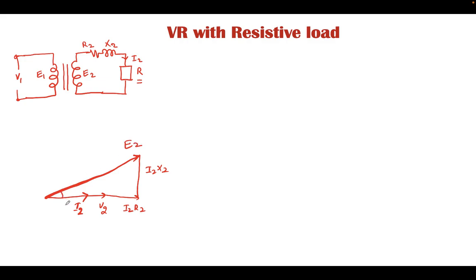This is the angle between E2 and V2. This vector is V2, and this angle is delta, and again delta is very small, and hence we can say E2 is equal to V2 plus I2 R2.